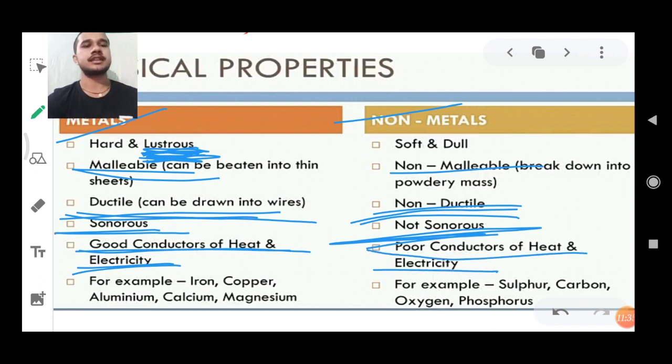If we see heat, we use heat for cooking our food, and for that we use metal utensils. We keep rice in the cooker, and then that cooker is kept on the gas to heat up. Once it heats up, it gets cooked, we eat nicely and we enjoy it.